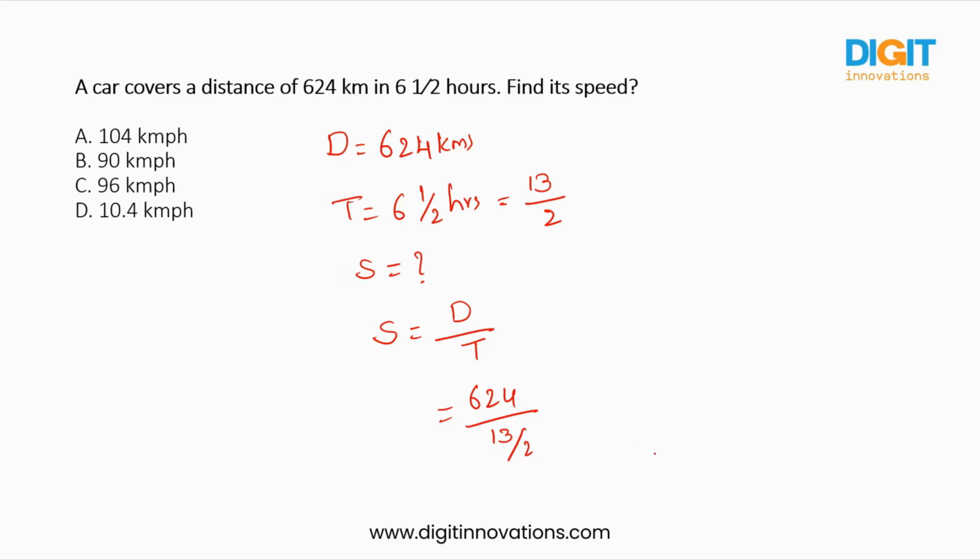When you take this value to the upper side, it will become 624 into 2 by 13. So 13 ones are 13, 13 48s are 624. So 48 into 2, it will be 96 kilometers per hour. Okay, I hope you're clear.